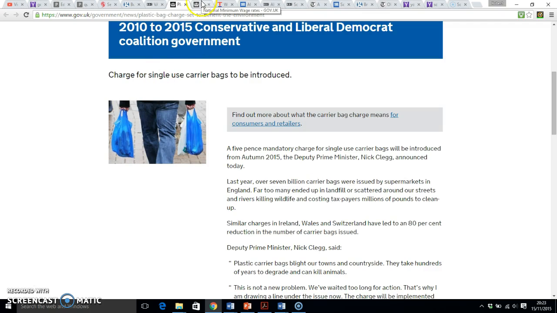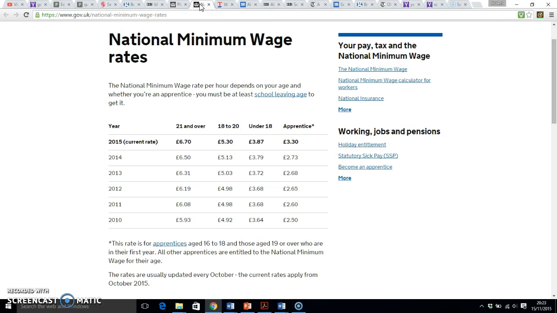Next story, another legal story for Tesco's. So this is about minimum wage. You can see from this, minimum wage has been increasing steadily over the past few years, and it's got the latest rate from last month and how much they are. So if you describe this story, which is what's happening to minimum wage, how does minimum wage affect Tesco's? That's the second part of the box, as it were.